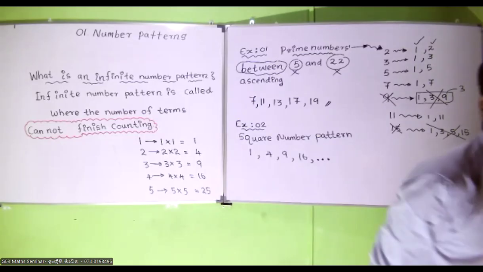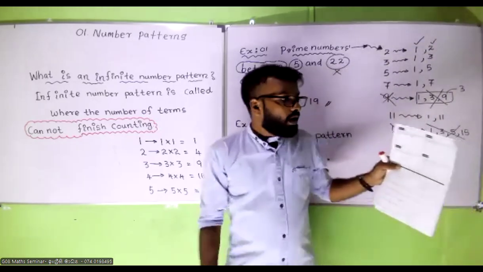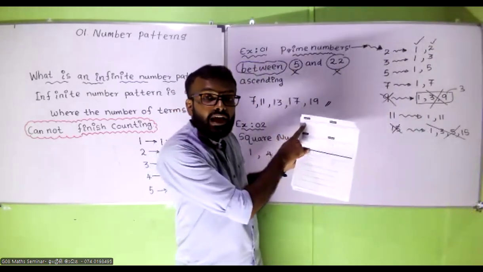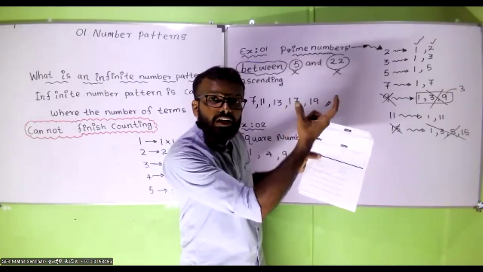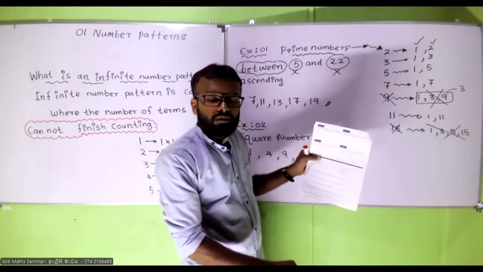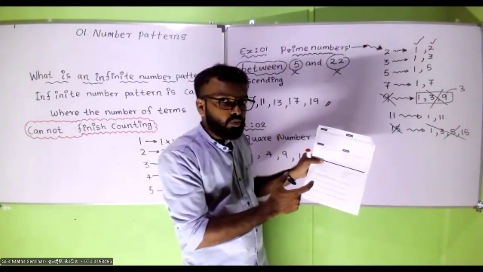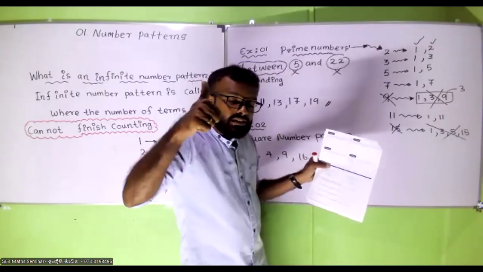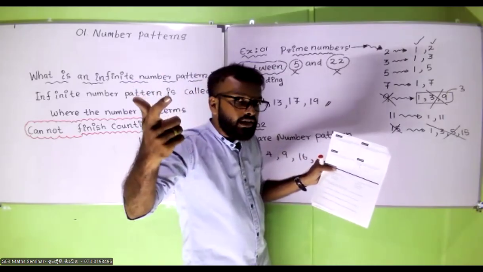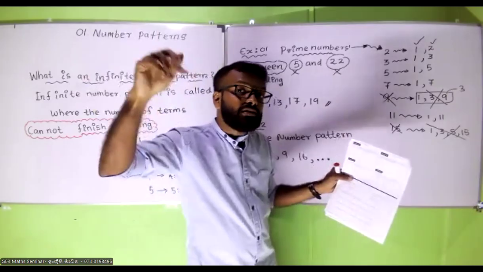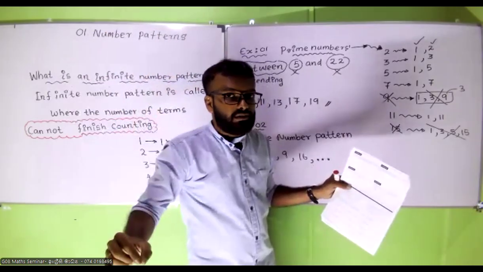Yes, Amina. Prime numbers are continuing, but they have given you a limit between 5 and 22. That is the place where you identify whether that number pattern is infinite or finite.